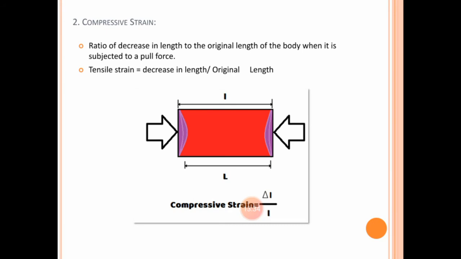Similarly, if you use a compressive load or force on that bar, whatever strain is generated will be compressive strain. One more thing we should discuss here is that in case of tensile strain, length will always increase, but it is possible that height and width will decrease. But in case of compressive strain, the length will decrease and height and width will increase. So, there is a little bit of difference here.